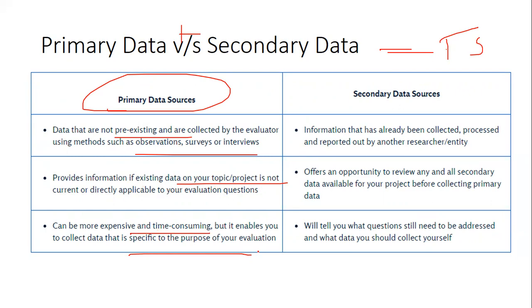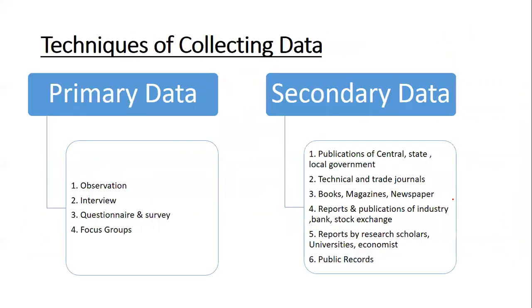Whereas secondary data is based on information which is already collected and processed. It offers an opportunity to review the data before collecting it. And it will tell you what questions still need to be addressed. So it can give you a base and can help you to go further and explore new things. So techniques, under primary data, you have observation, interview, questionnaire, survey, focus groups.